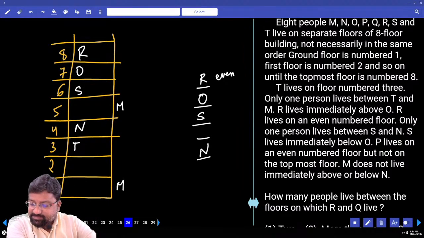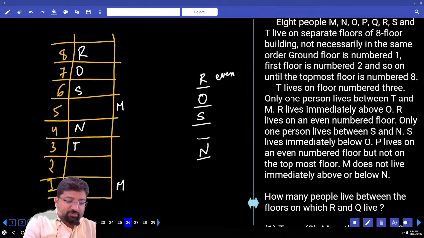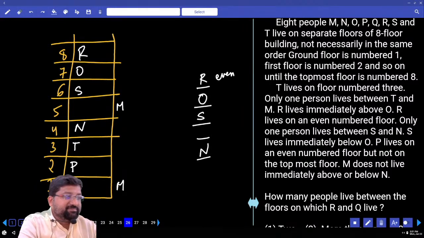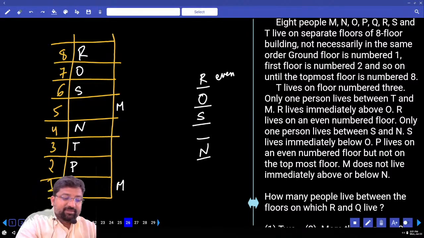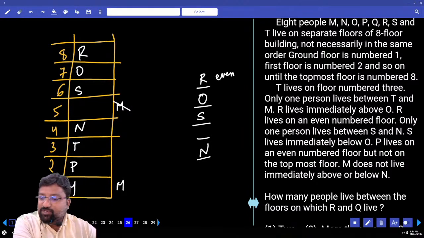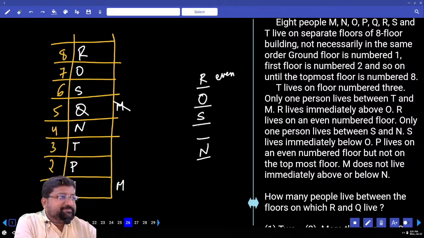Next line. P lives on even number floor but not on the topmost floor. So P has only 1 possibility. Next, M does not live immediately above or below N. Immediately above or below N is not M. Cancel. So definitely this is M. Who is left out? Q. M, N, O, P, Q done. No time. Clear?